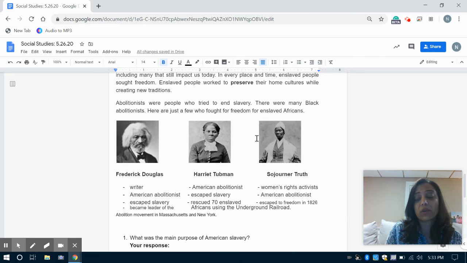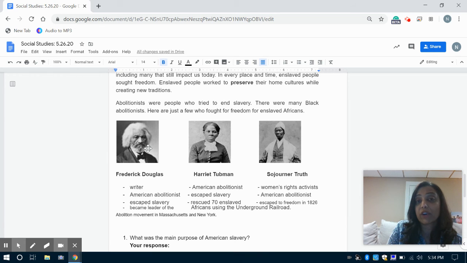Some folks that were really fighting against enslavement of Africans were abolitionists, right? So these are just a few, to name a few of these heroes who were fighting for the end of the enslavement of African people on this land, and they're known as abolitionists. So here we just have a few. Abolitionists were people who tried to end slavery. There were many Black abolitionists. Here are just a few who fought for freedom for enslaved Africans.